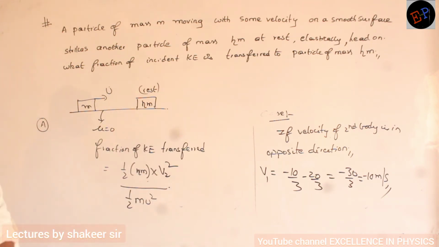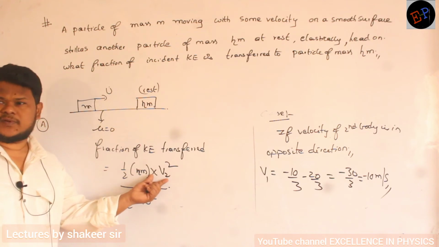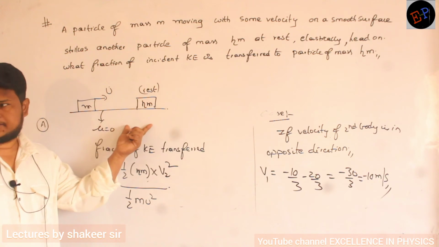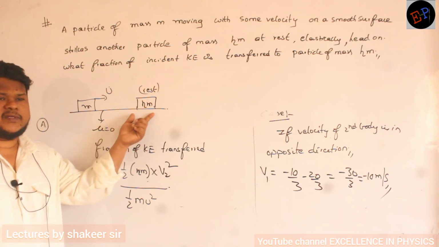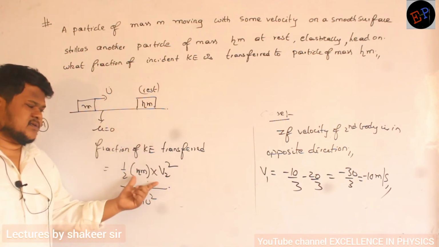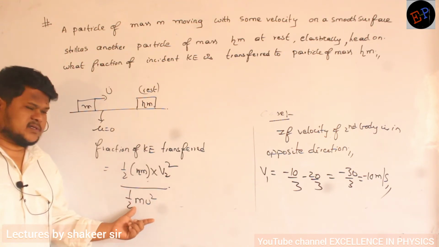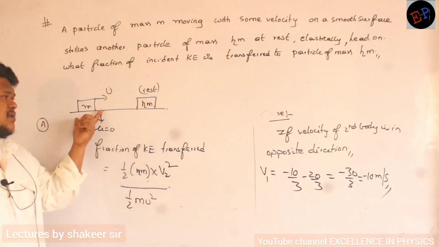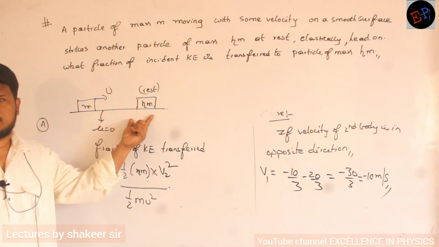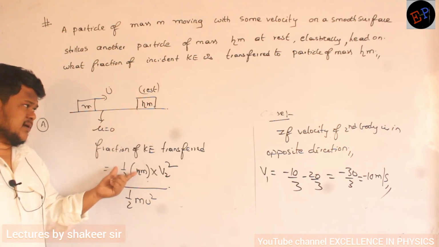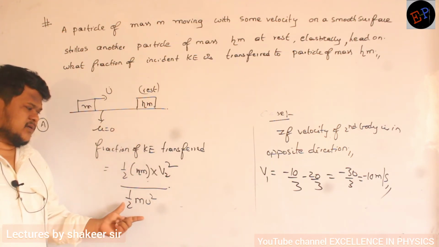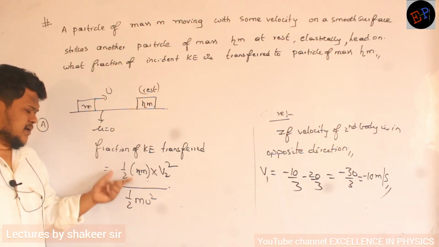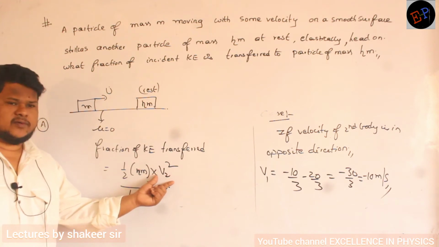Are you able to understand? So what is half eta m into v2 square? This is the kinetic energy obtained by second body after collision. After collision, definitely this body will set into motion, no? What is this half m u square? This is the total initial kinetic energy. Initially, only this body is having kinetic energy, because the other was in rest position. So the kinetic energy obtained by second body divided by total kinetic energy, you will get a fraction of kinetic energy. That's all. Every value we have, only v2 square we don't know.